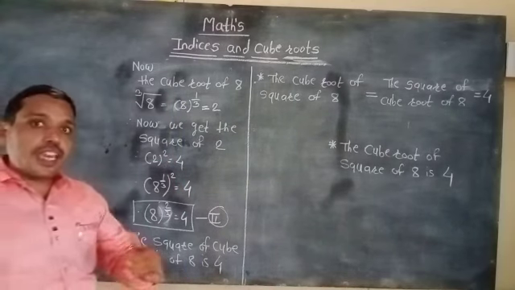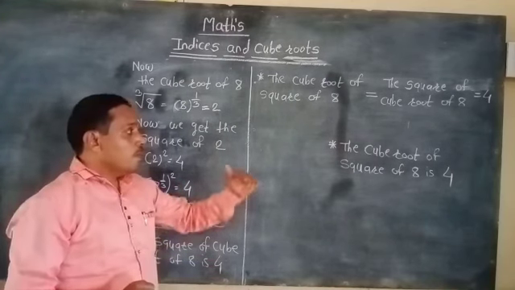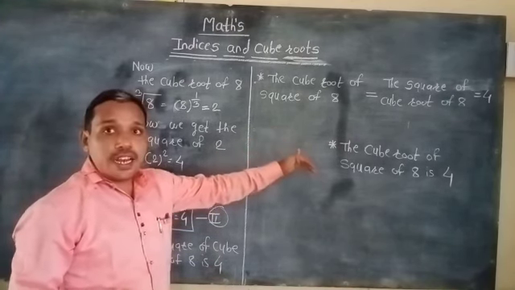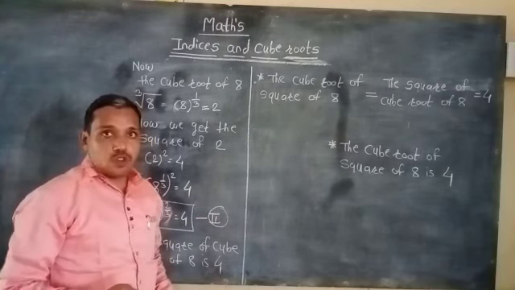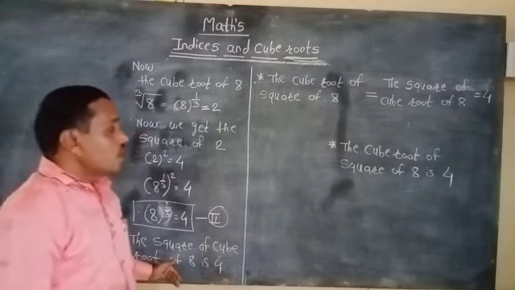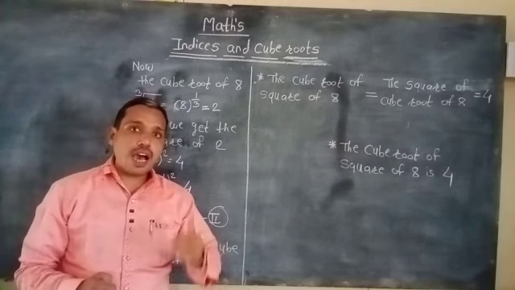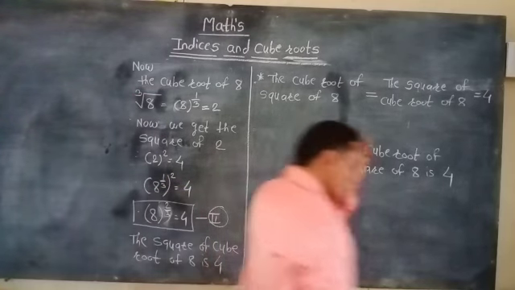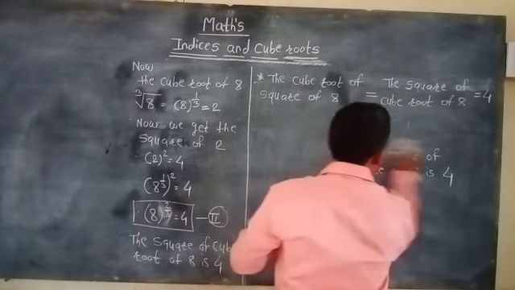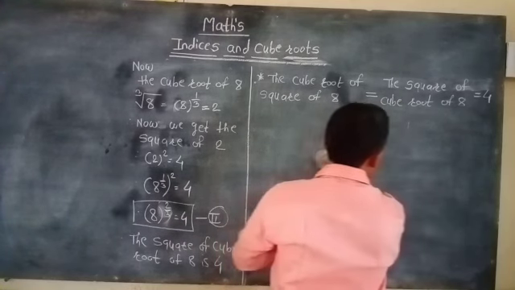That means we can express rational indices in the m by n form. So we can convert them both ways. We can see that the answer does not change. And let us discuss the general form.